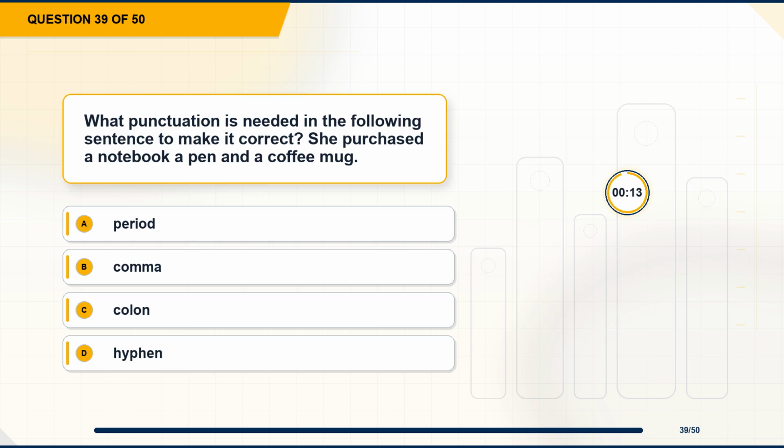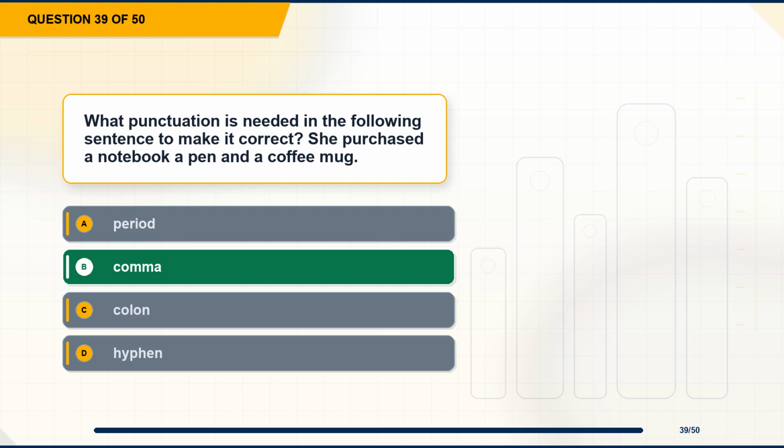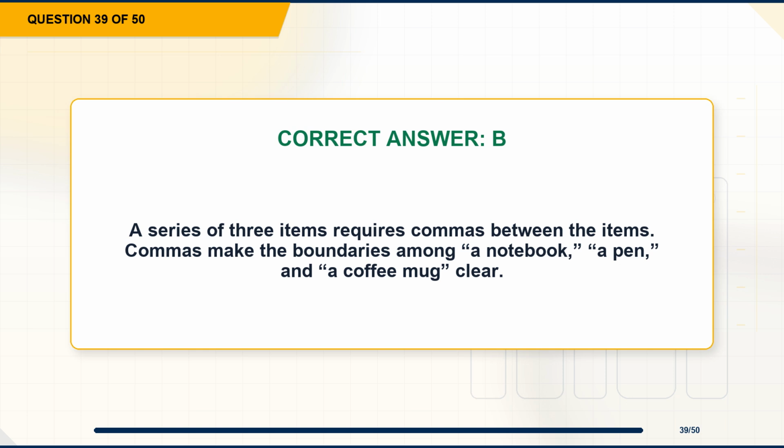Question 39. What punctuation is needed in the following sentence to make it correct? She purchased a notebook, a pen, and a coffee mug. Option A, period. Option B, comma. Option C, colon. Option D, hyphen. The correct answer is option B, comma. Explanation. A series of 3 items requires commas between the items. Commas make the boundaries among a notebook, a pen, and a coffee mug clear.